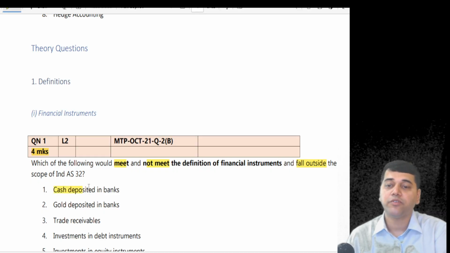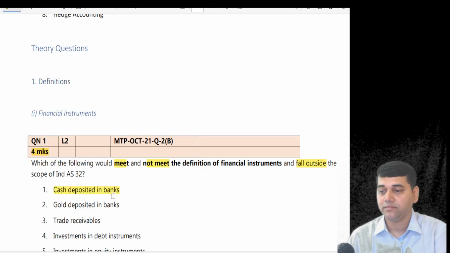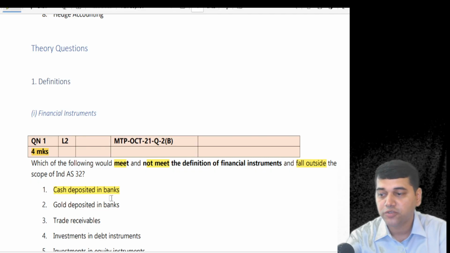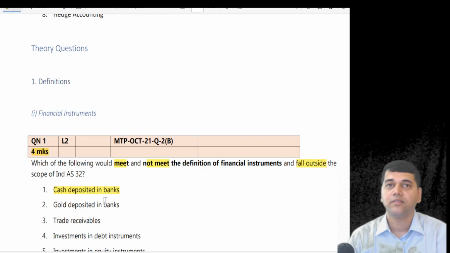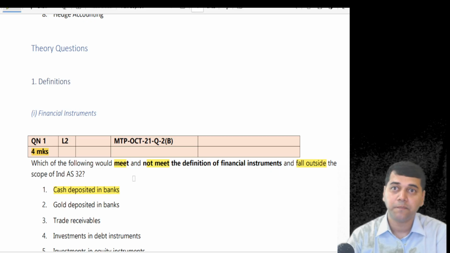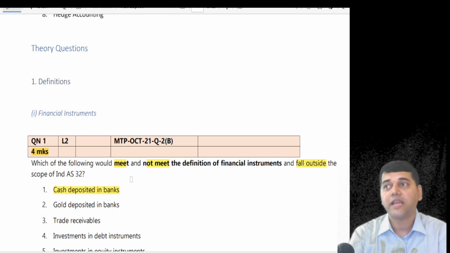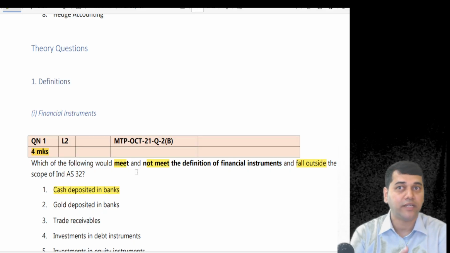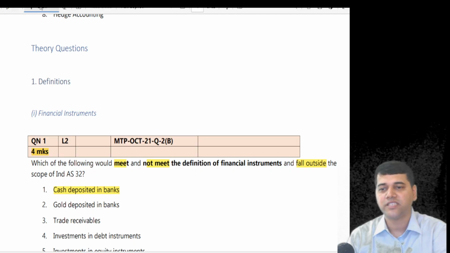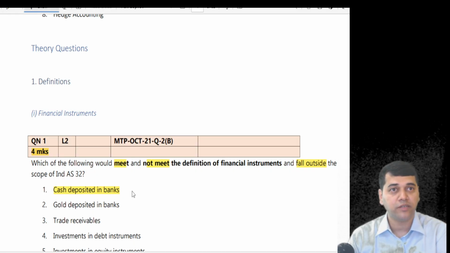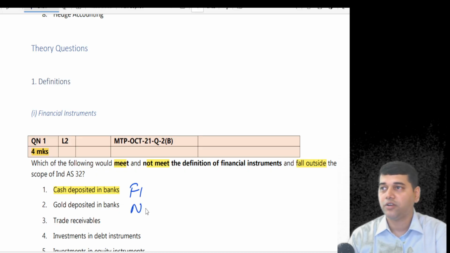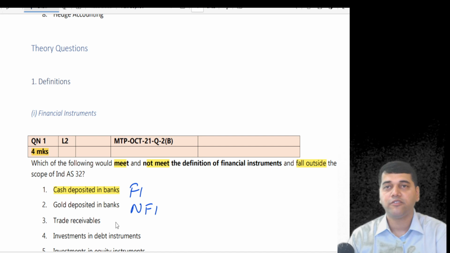First thing, cash deposited in a bank. Financial instrument? Okay, did they ask you financial asset or liability? Be careful. There can be a variation of the question, so you have to write. They may ask you reason also. It's a plain question. What is cash? Financial instrument? Yes. Gold deposited in a bank? Not a financial instrument. Trade receivable?